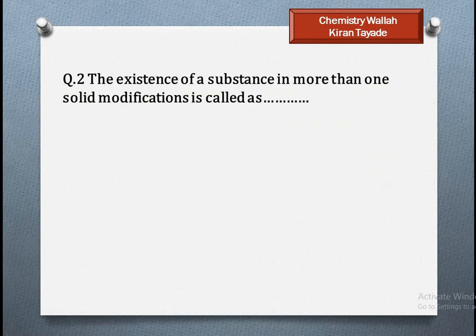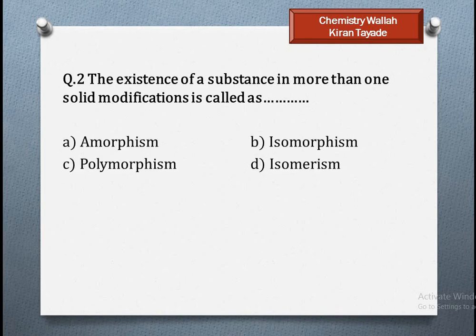Question 2. The existence of a substance in more than one solid modification is called. This is the definition of which phenomenon? A substance exists in more than one solid modification, modification in terms of crystal form. So there is one substance but present in more than one solid form. We know this phenomenon, that is polymorphism. See here option C, the presence of polymorphism. So option C is correct.